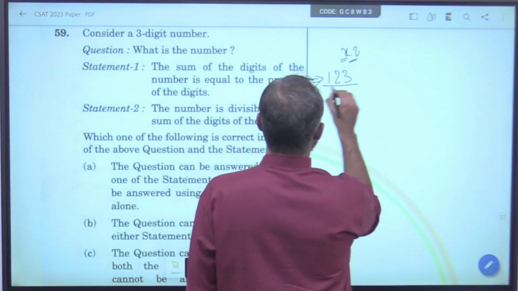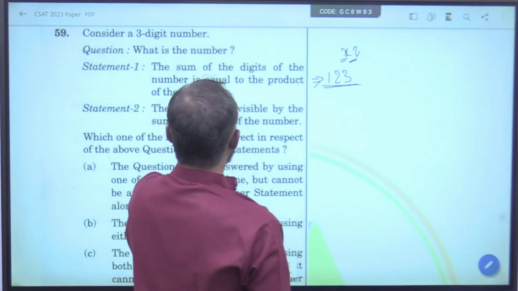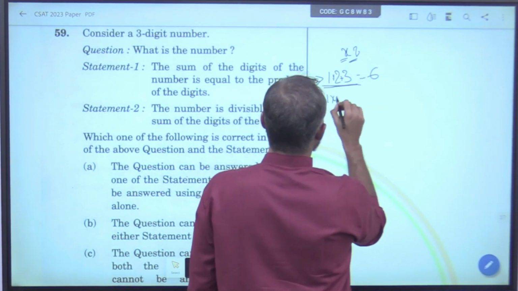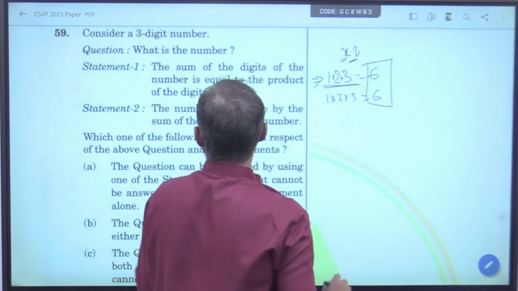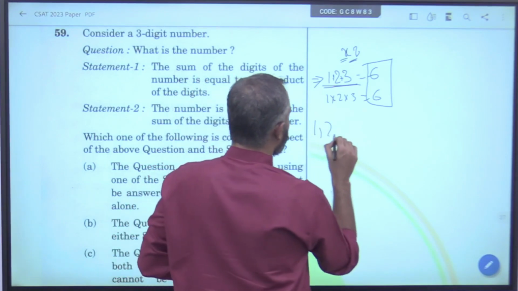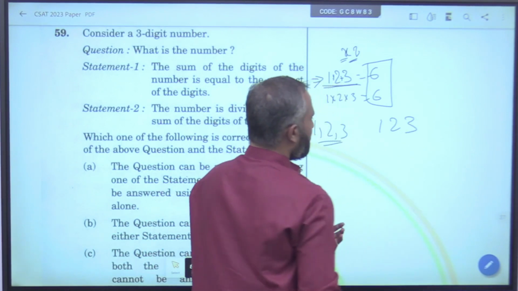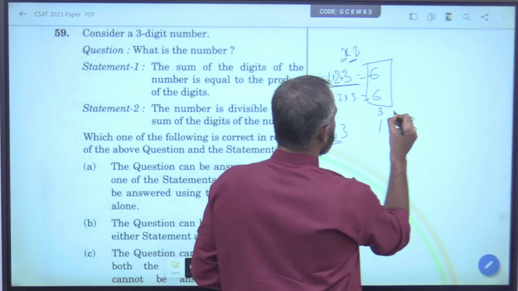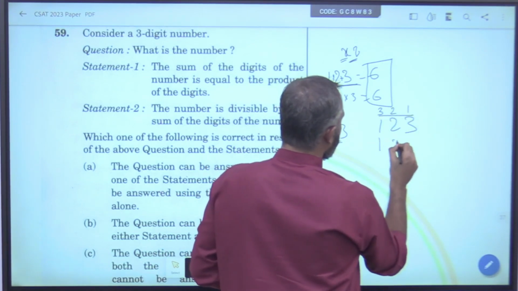1, 2, 3. The sum of the digits of the number is equal to the product of the digits. 1 plus 2 plus 3 is 6. 1 into 2 into 3 is 6. Now, he is asking, will you get the number from this statement? Any combination of 1, 2, 3. How many numbers can be made? There are 3 ways you fill this position, 2 ways you fill this position, 1 way you fill this position, 6.